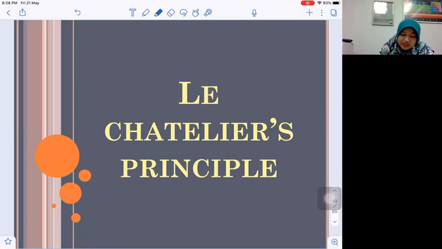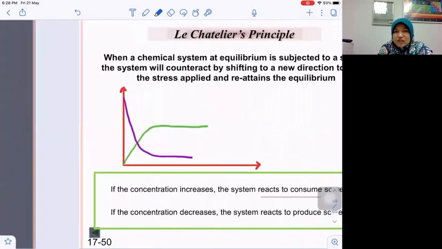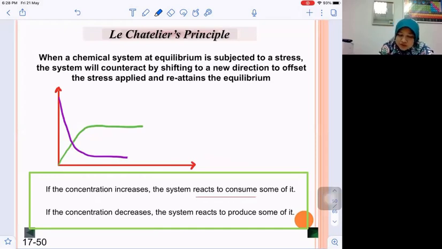So we are moving to the last part of this chapter, chemical equilibrium, which is Le Chatelier's principle. Let's start with the statement of Le Chatelier's principle, in which it says that if we have a system that has achieved equilibrium, and then it is suddenly subjected to a stress, it undergoes disturbance.